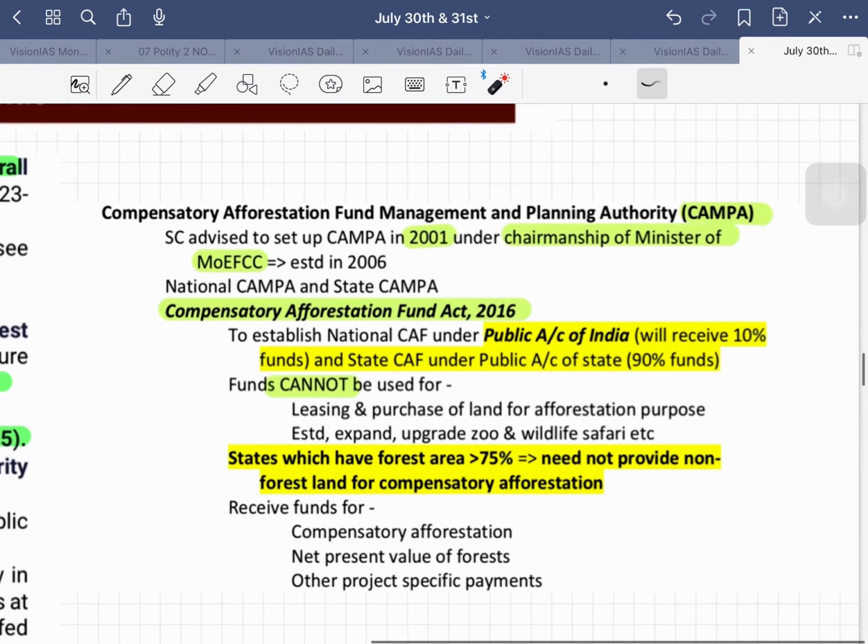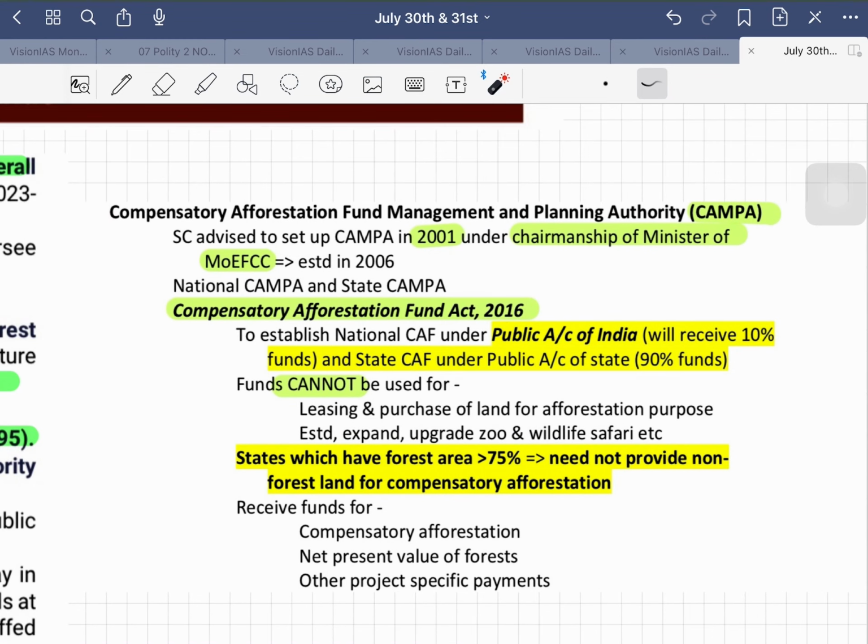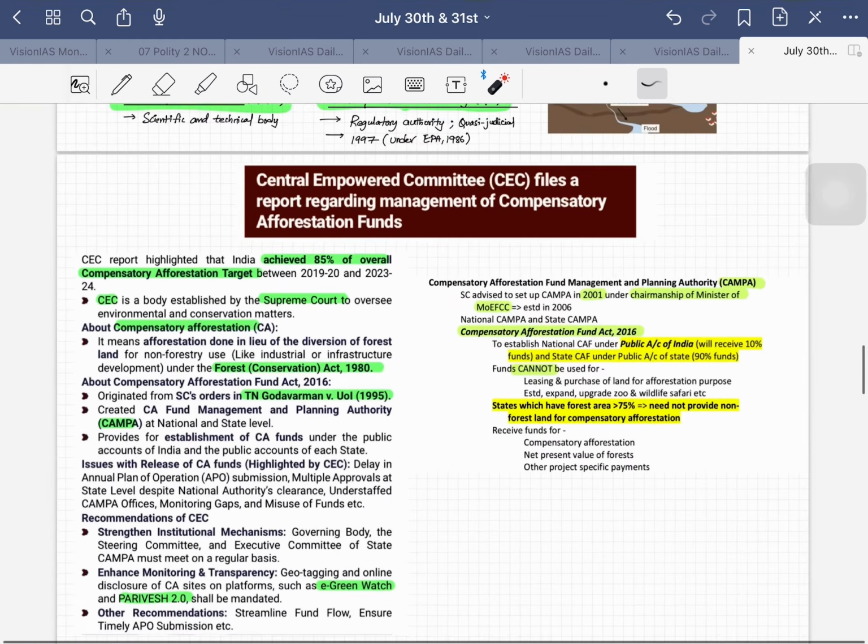And this is about the Compensatory Afforestation Fund Management and Planning Authority, advised to be set up as CAMPA in 2001 under the chairmanship of the Ministry of Environment, Forest and Climate Change, and established in 2006. The compensatory afforestation fund comes under the public account of India, where 10% will go to the center and 90% will go to the public account of the state. Remember it. If you want, pause it and read it more.